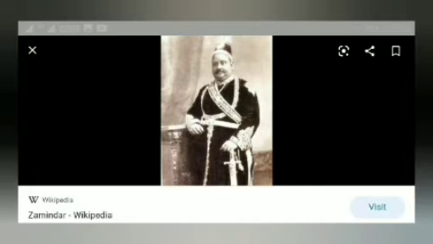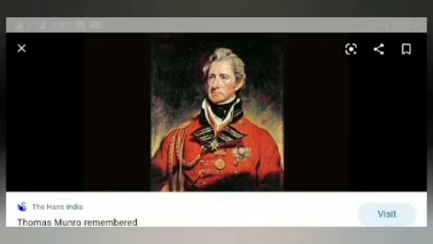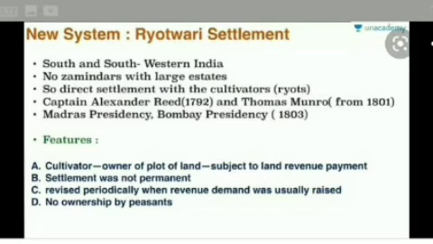This system made the Zamindars lethargic and luxurious. Many conflicts between the Zamindars and the peasants arose in rural Bengal. Next system, Rayatwari system. The Rayatwari system was introduced by Thomas Munro and Captain Reid in which year? 1820.